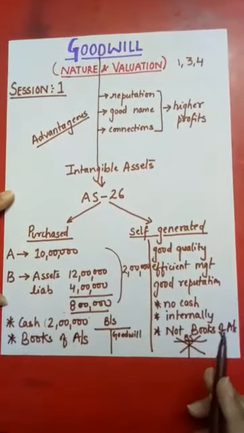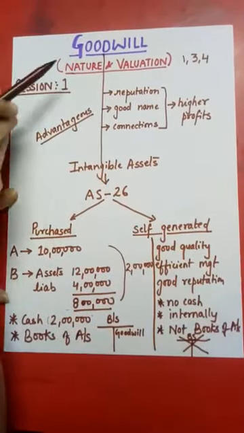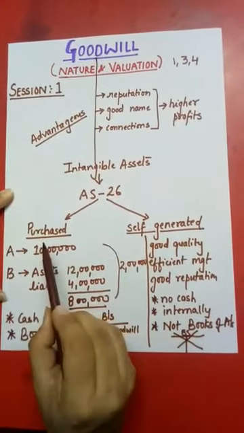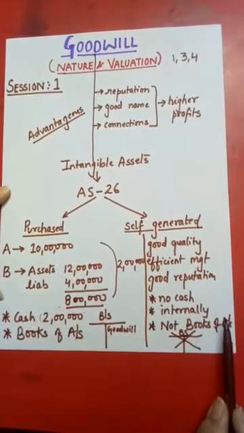So in this session we have discussed what the nature of goodwill is and what the two types of goodwill are: purchased goodwill and self-generated goodwill.